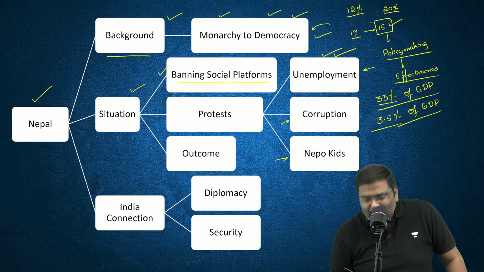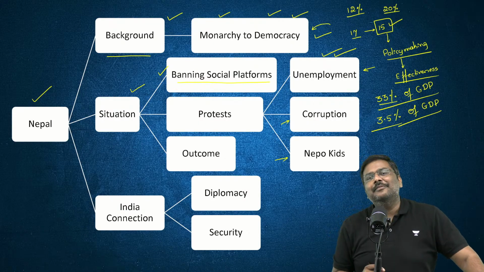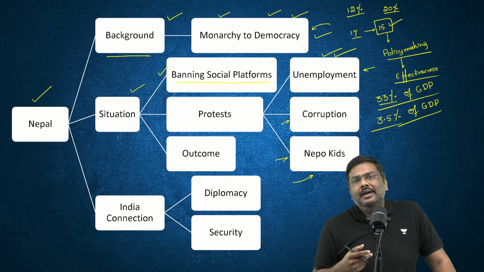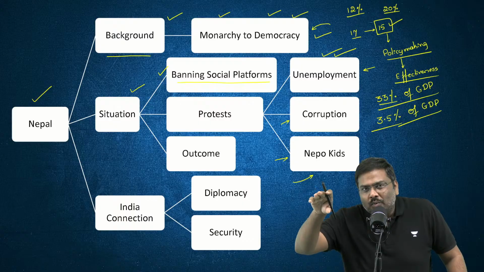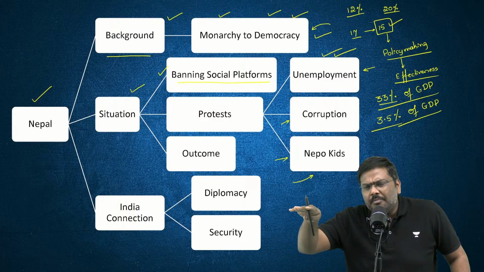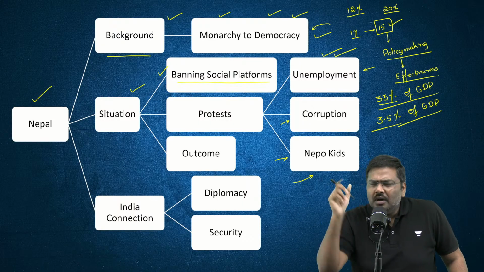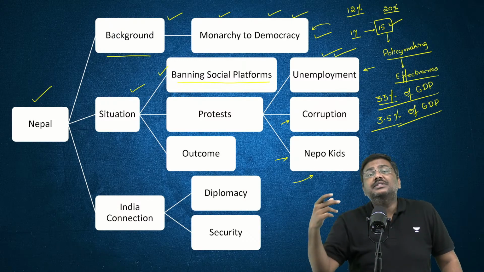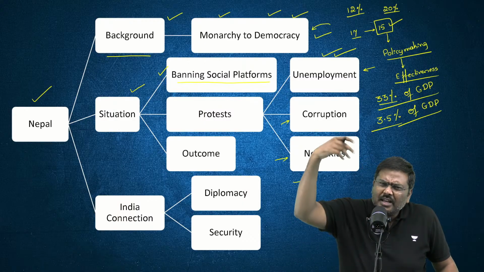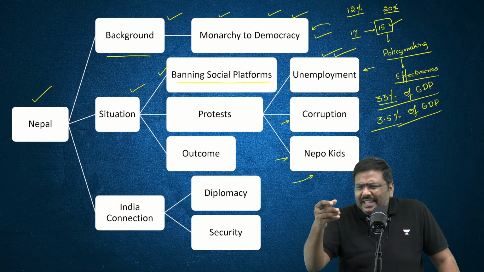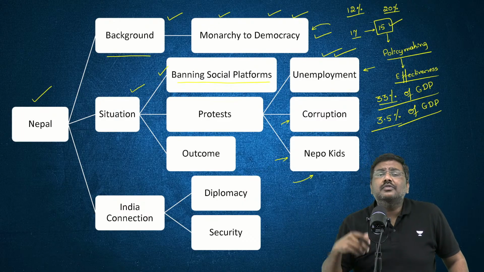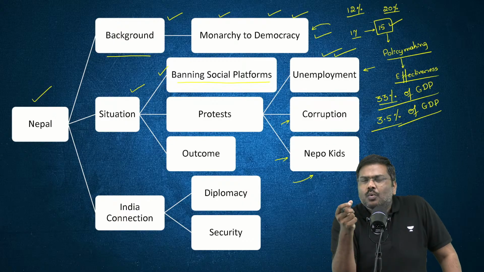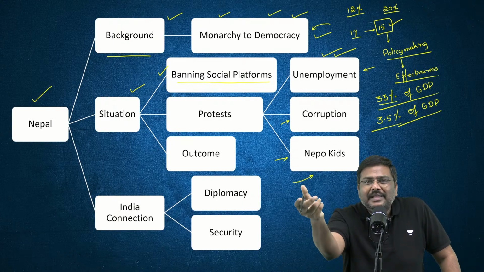In addition to this, there was one more simmering reason. That was the issue of Nepo kids. In Nepal, on one side, a large chunk of the population is finding it difficult to earn a livelihood. At the same time, the kids of the government officials, the ministers, etc., have located outside Nepal. They keep on posting photos, videos, etc., on all of these social media platforms. And that was one of the reasons why a large chunk of youth felt betrayed by the government.